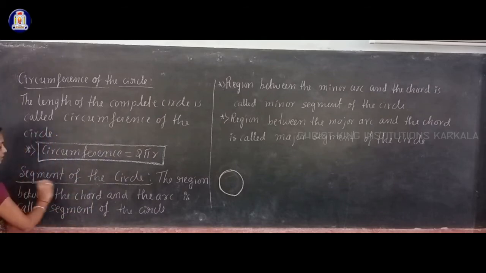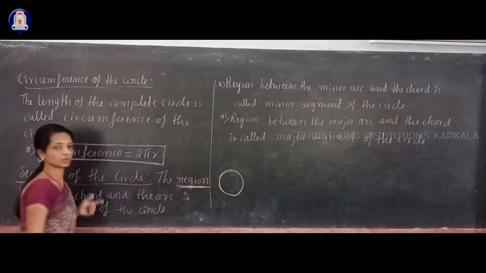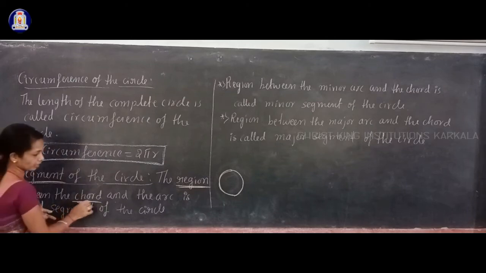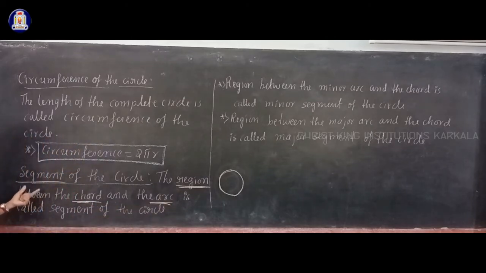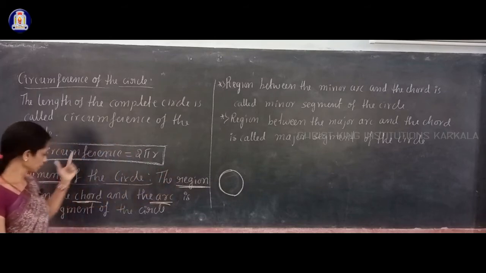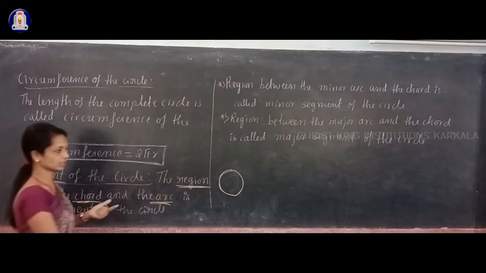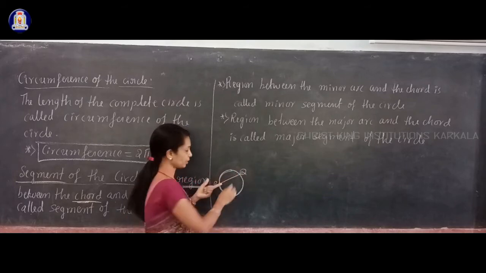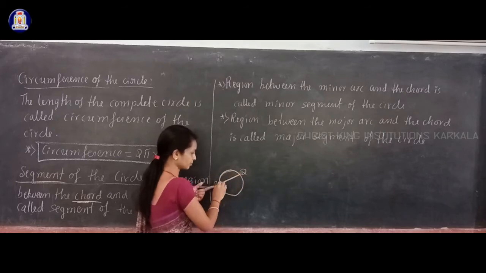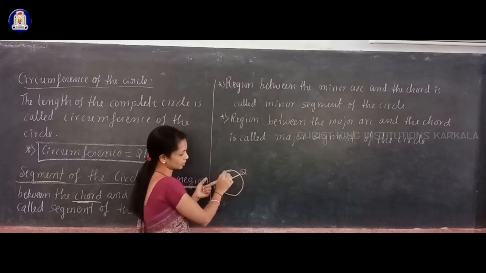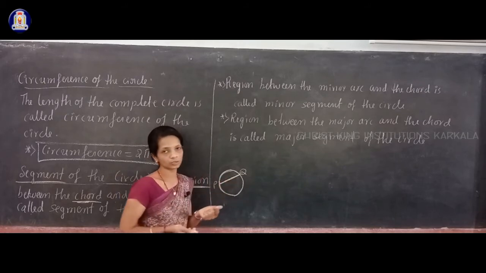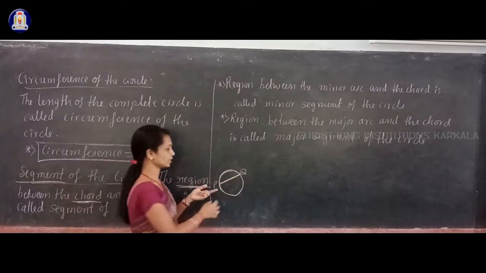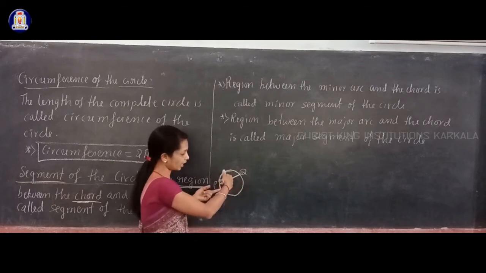Next you have a segment of the circle. Segment of the circle means what? Segment means the region between what and what? Between the chord and the arc of the circle. So segment means the region between the arc and the chord of the circle. Suppose you draw one circle and one chord, suppose this is chord PQ, then the region between this chord and the arc, this region, is called a segment of the circle.